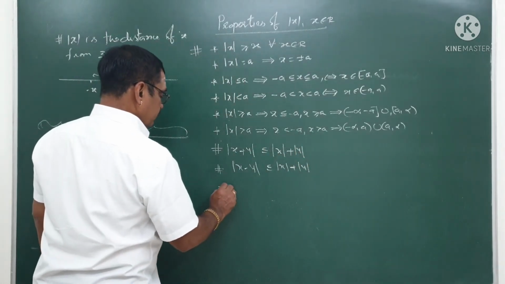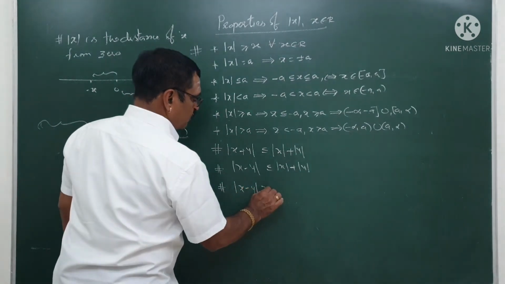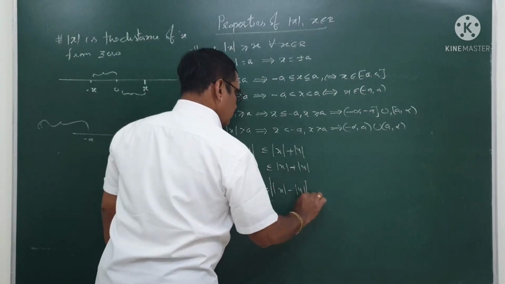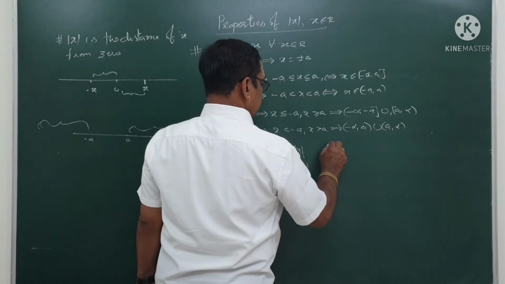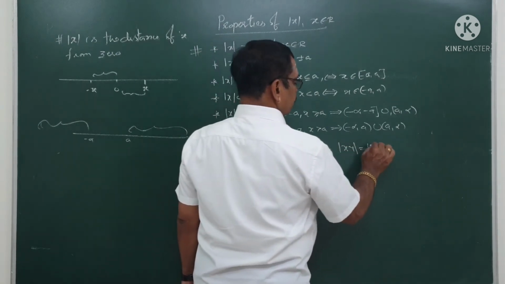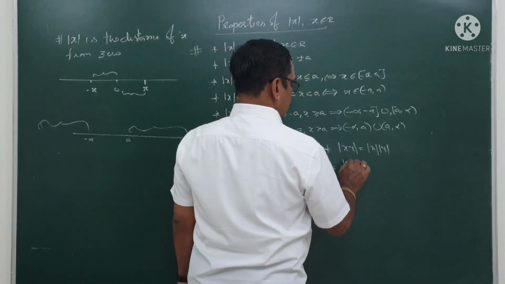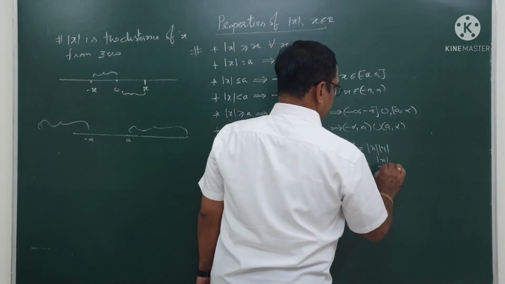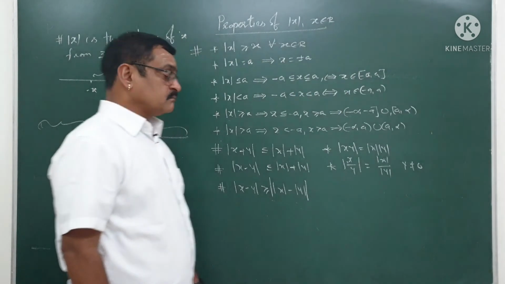Mod of x minus y is more than or equal to mod x minus mod y, of course whole mod. And about product, mod of x times y is equal to mod x times mod y. And mod of x by y is mod x by mod y, of course y is not equal to 0.